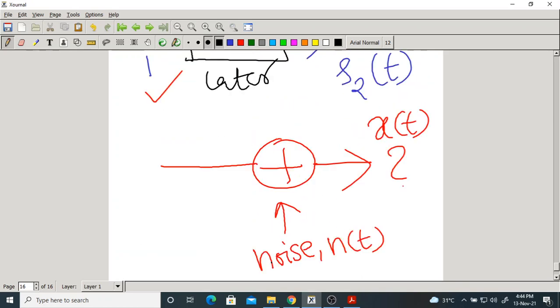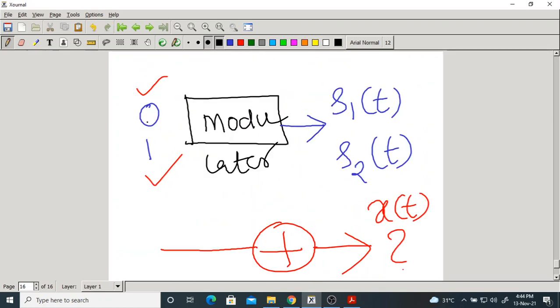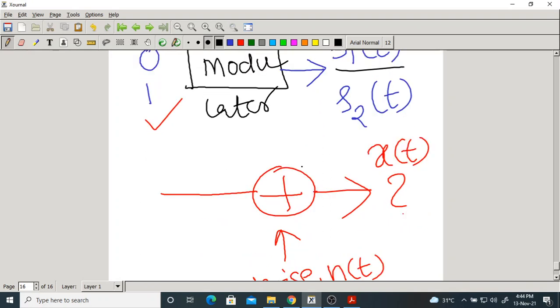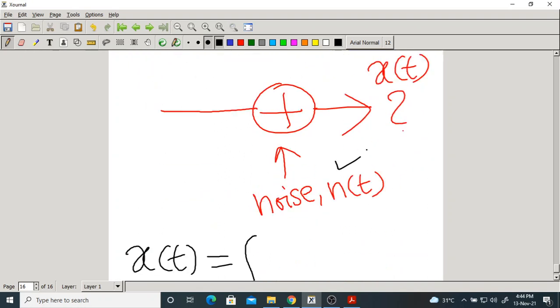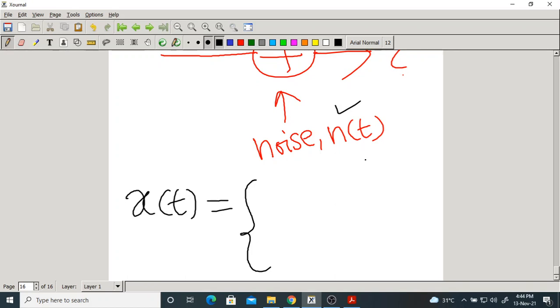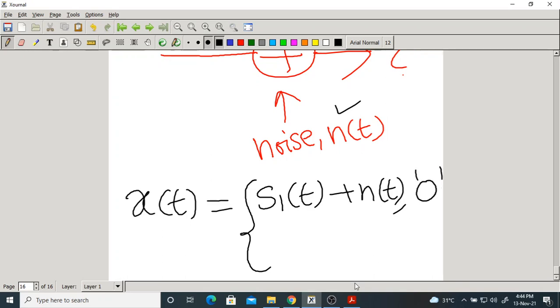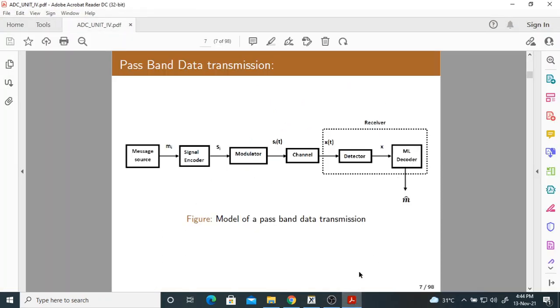Suppose bit 0 is transmitted. What is the output of the modulator? S1 of t. Now this will be transmitted over a channel. In the channel, noise n of t will be added. Then the output of the channel is S1 of t plus n of t. This is for bit 0.